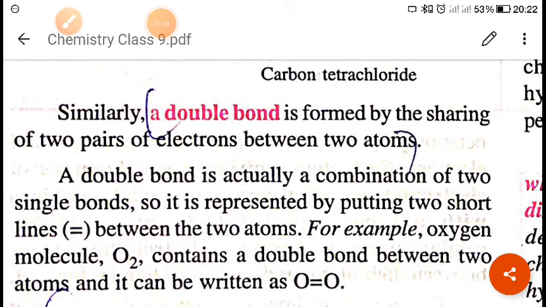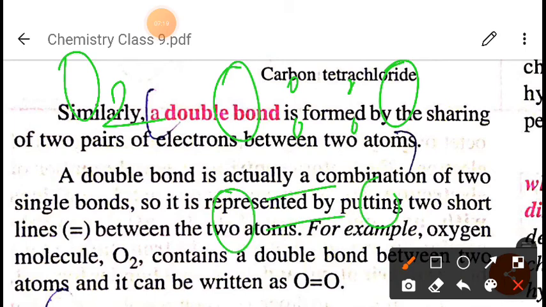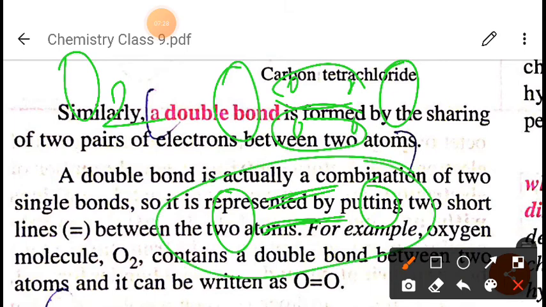Okay, as you can see in the case of O2, this oxygen will share two electrons, and this oxygen will also share two electrons, and they will form a bond which is called double covalent bond. As you can see, they are sharing two electrons each, right? Here these two electrons will form one bond, and these two electrons will form one bond. In this way, this type of bond is called what? Double covalent bond. Okay, so I hope you have understood this.